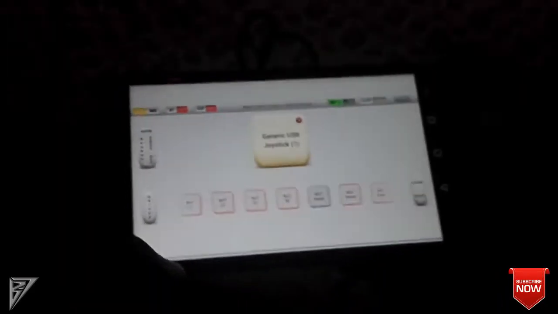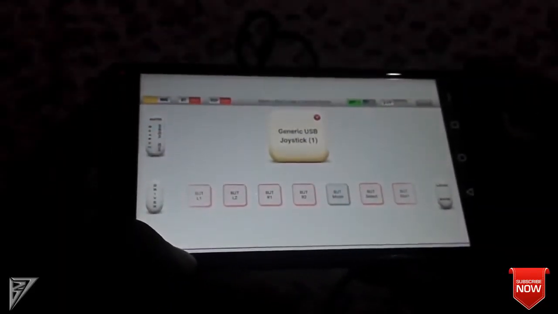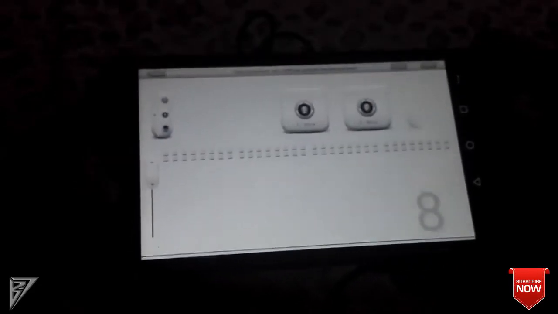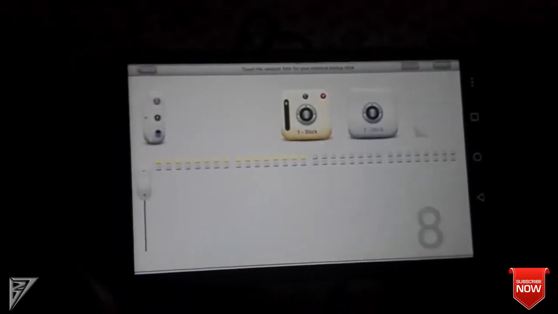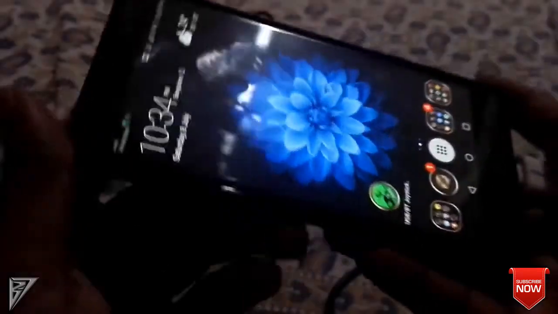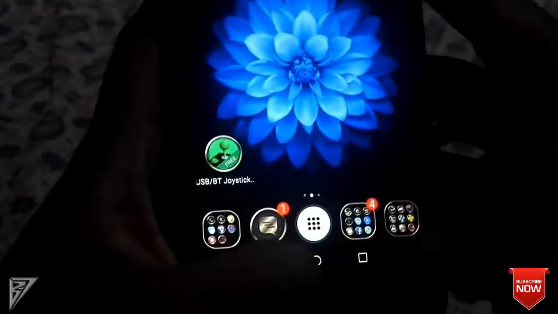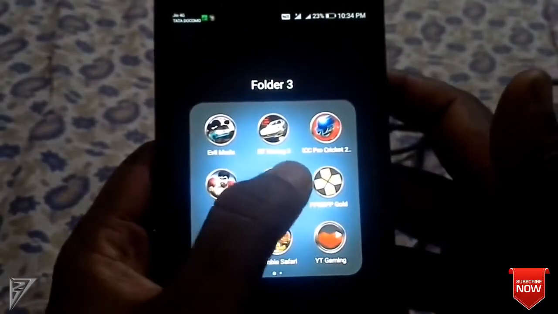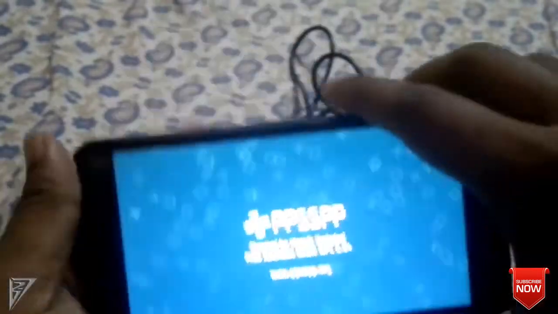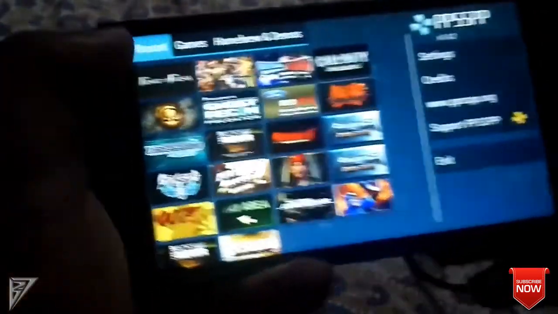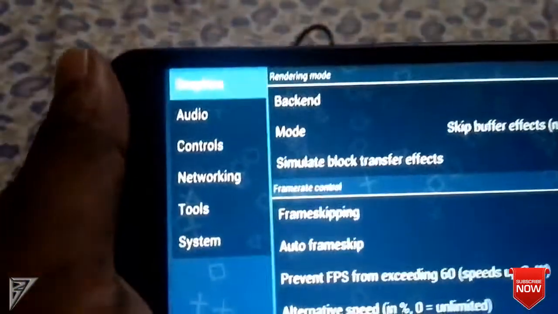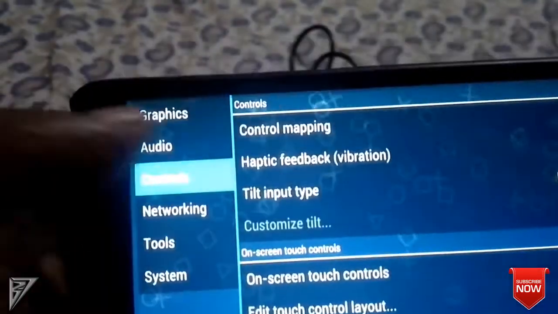If you want to assign the controls manually for the gamepad, you need to go to the settings of PPSSPP. I will show you how to do that. First of all, go to the PPSSPP emulator, which is used to play PSP games and which you can download from Play Store. Go to settings, click on controls, now control mapping.